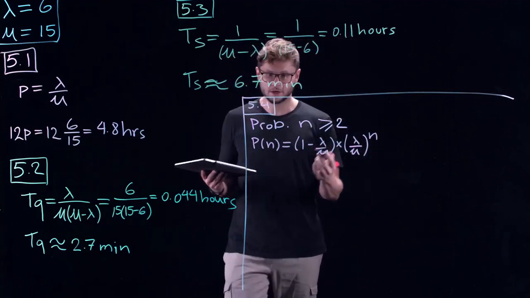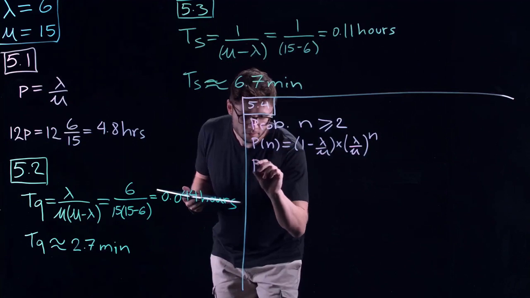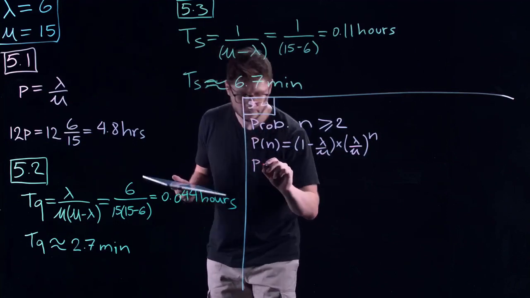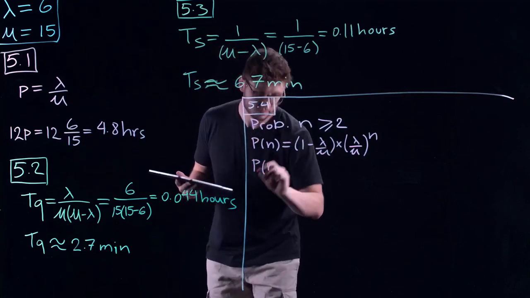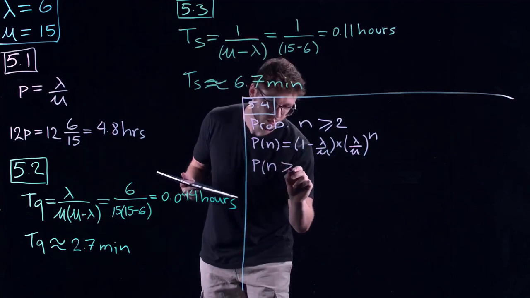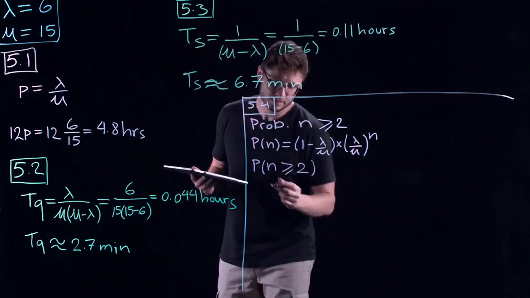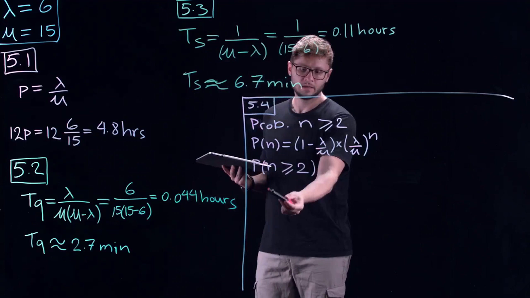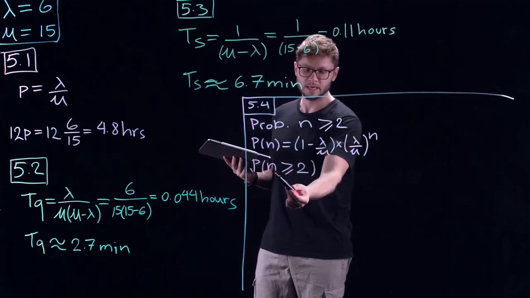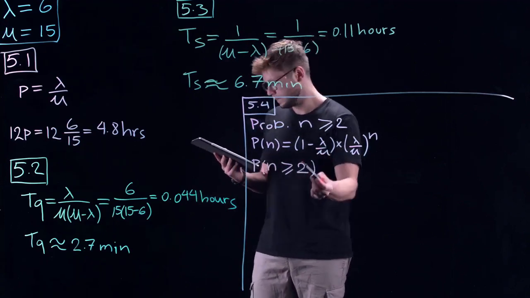Now, in general form, what we're looking for when we talk about probability, we typically write it as such. This means that we're looking for the probability that n, the number of people in the system, is bigger than or equal to 2.